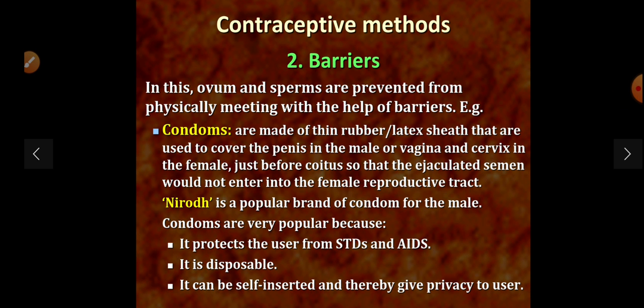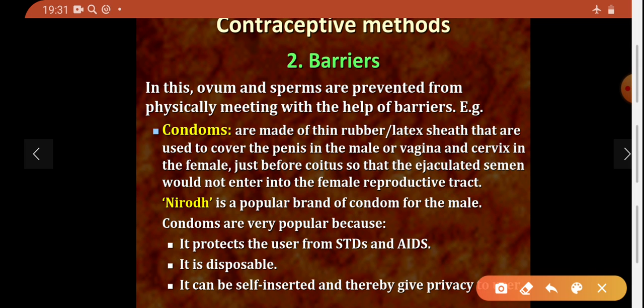If it does not enter the female reproductive tract, then fusion of gametes will not take place. Nirodh is the popular brand of condom for males.